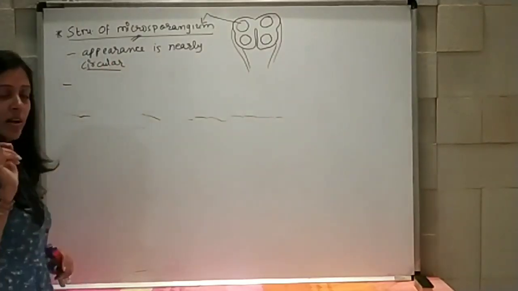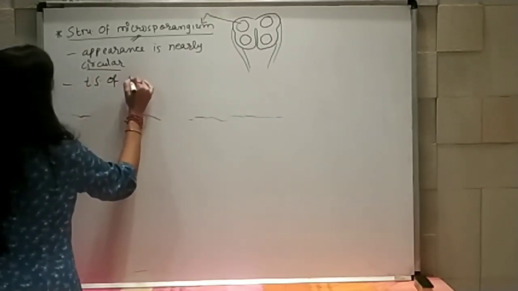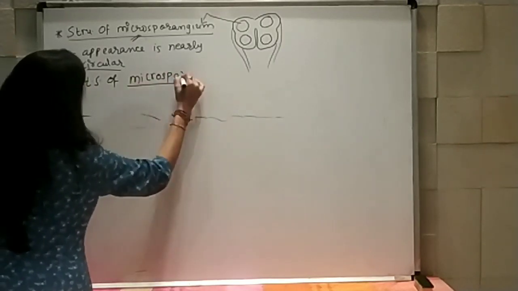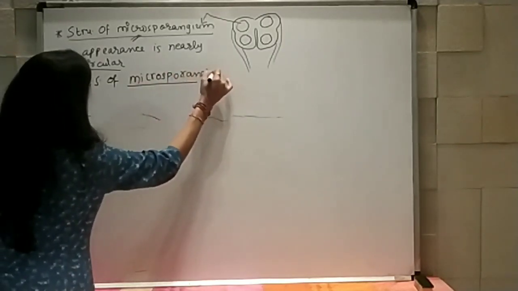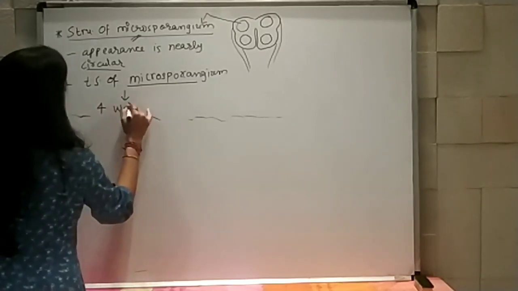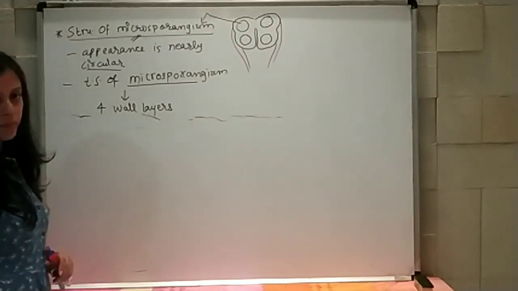But when we take a transection of microsporangium, we have 4 walls or 4 wall layers present in it.